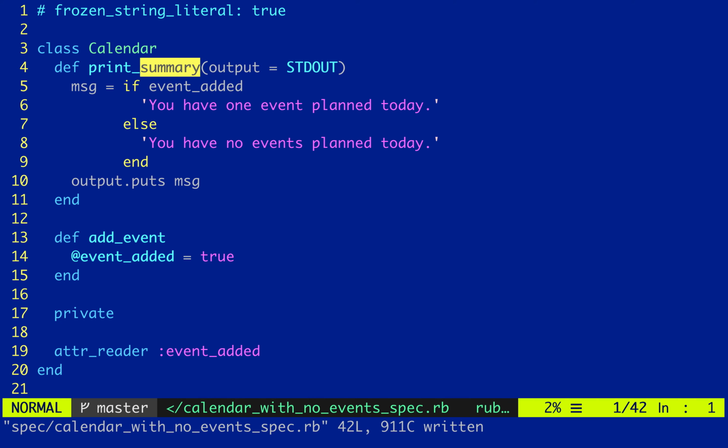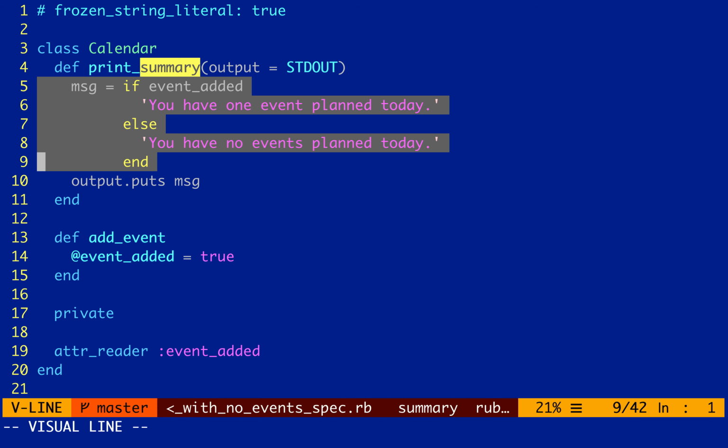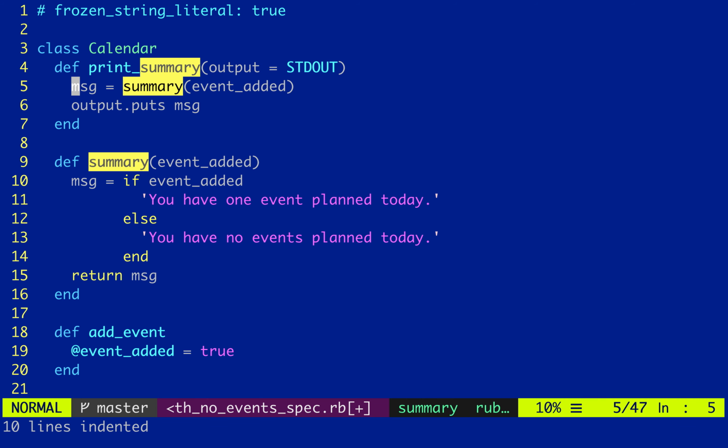Okay. Now I've got a print summary. Now what I can do is extract this into a method called summary. Okay, so what did my refactoring tool do? It extracted summary and it passed in events added.